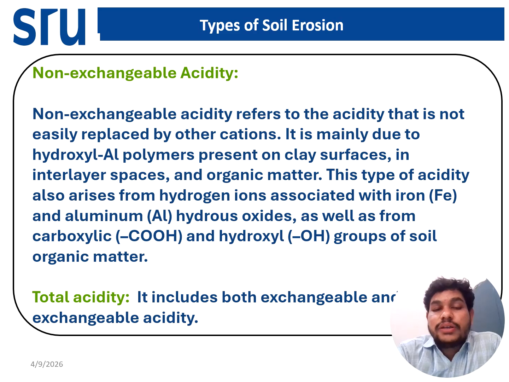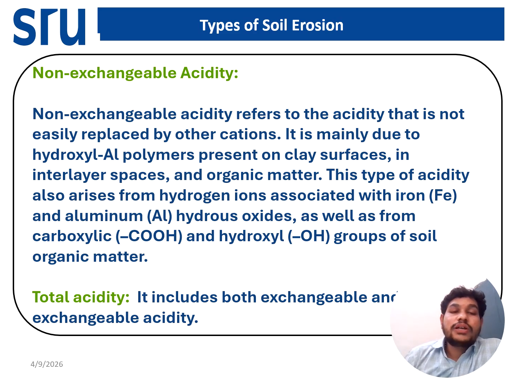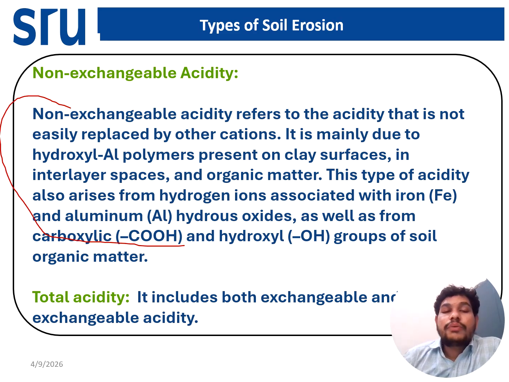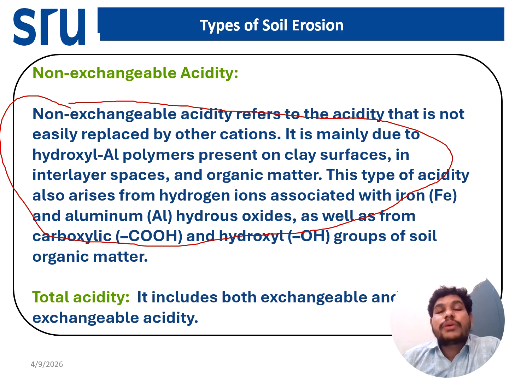This type of acidity arises from the hydrogen ions dissociated from the iron and aluminum hydroxide, as well as the carboxylic and hydroxylic groups of the organic matter. This non-active acidity we also call the reserve acidity. That is also determined by the titration reaction.